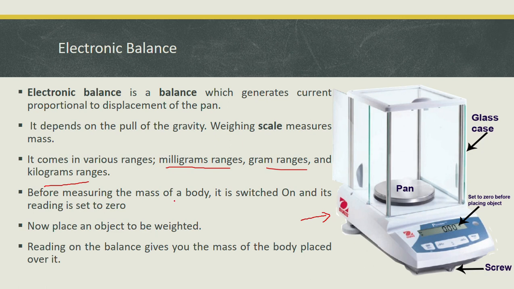Before measuring the mass of the body, it is switched on and its reading set to 0. So when there is no mass on the pen, this reading must be 0. Now place the object. When we place the object on this pen, you see the reading on this digital meter. This reading shows the mass of the object. So it's very easy to use. This is how you can find the mass of an object by using this electronic balance.